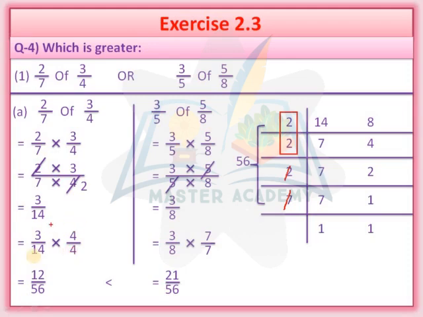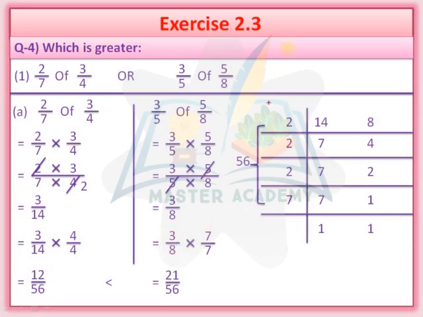So here you can see 14. We cut 2 sevens are 14, so the remaining number is 2 twos are 4. So we are going to multiply the numerator and denominator both by 4. So directly I have multiplied here: 4 threes are 12 and 14 times 4 is 56. Understood?